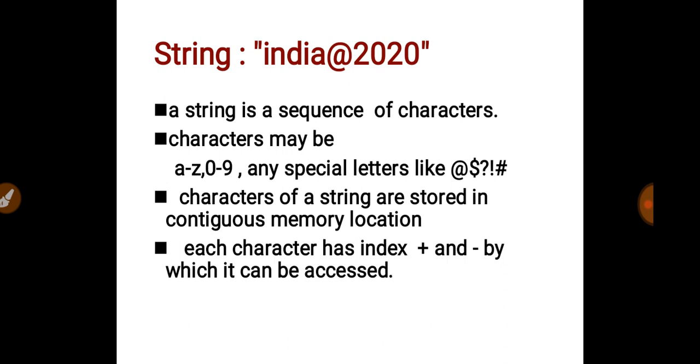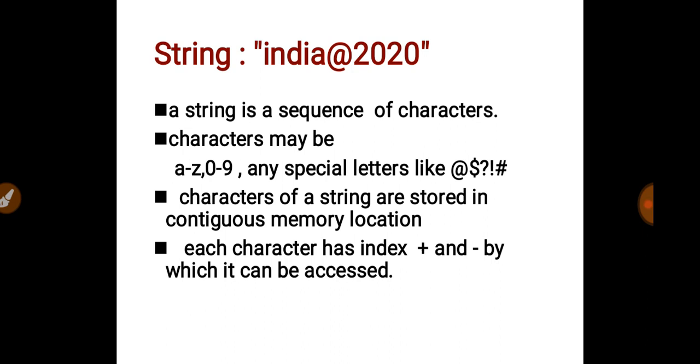The first data type that we are going to discuss in detail is the string. As we have seen, the string is a sequence of characters written in single quote, double quote, or triple quote.